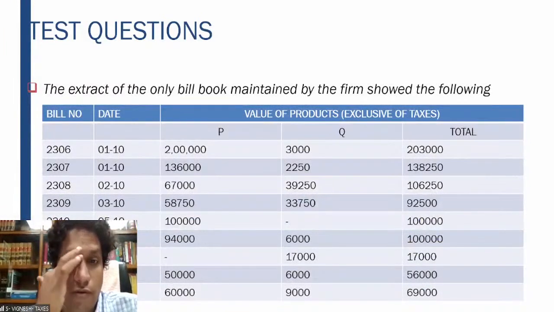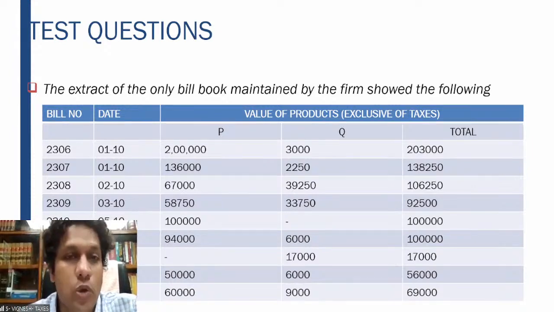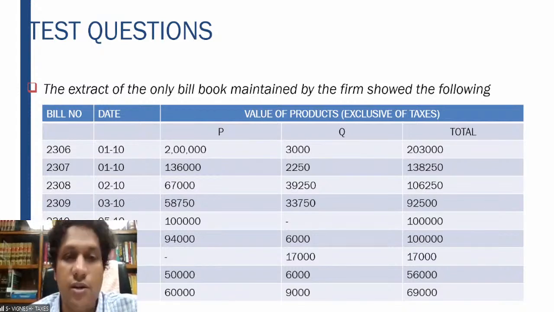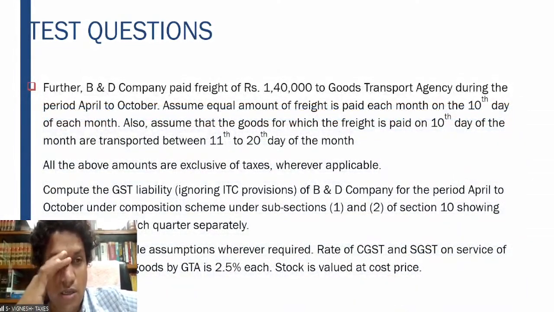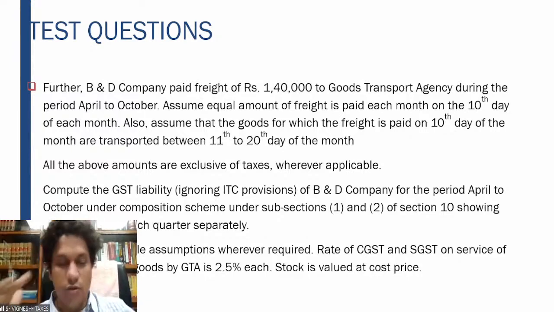Extract of the bill book shows the following. So these are all the sales which are made. In this question, you should try to work out when the limit is exceeded for the composition scheme, for that reason all this is clearly given. Further, it also paid freight of 1,40,000 between the period April to October. Assume an equal amount of freight is paid on each. Compute the GST liability of B&D Company for the period under the composition scheme under section 10(1) and (2), showing calculations for each quarter separately. Right. So please try to work out this problem.